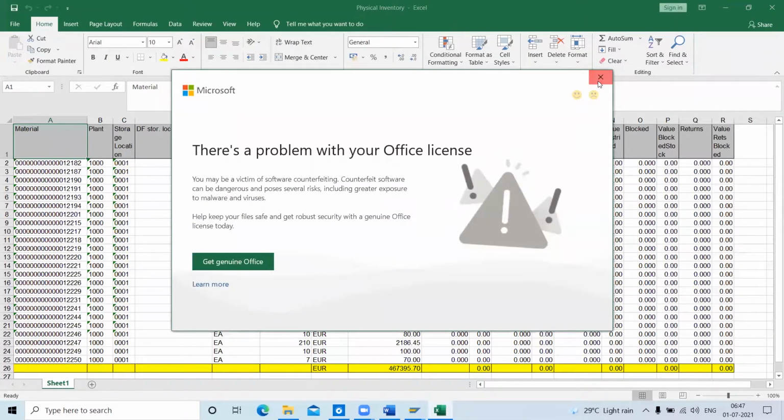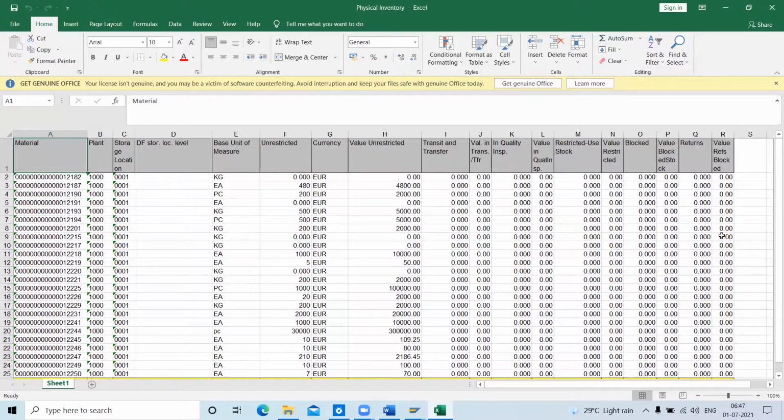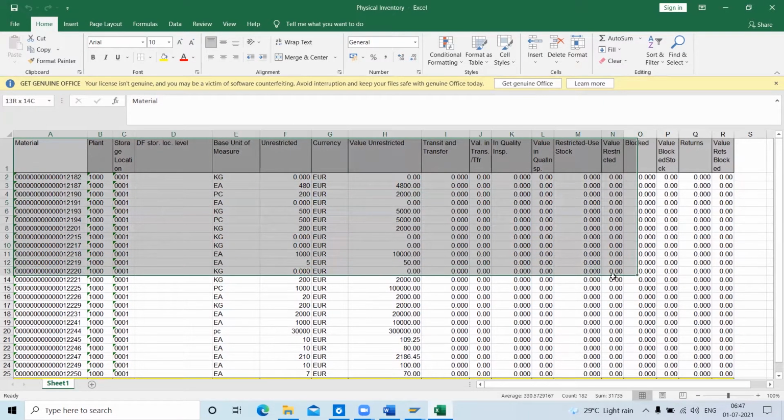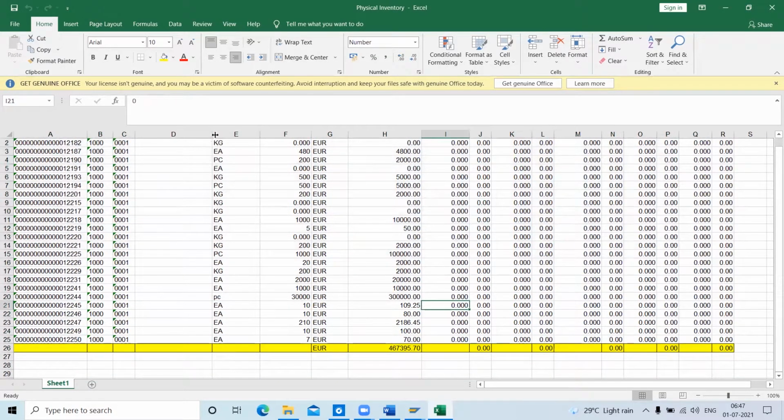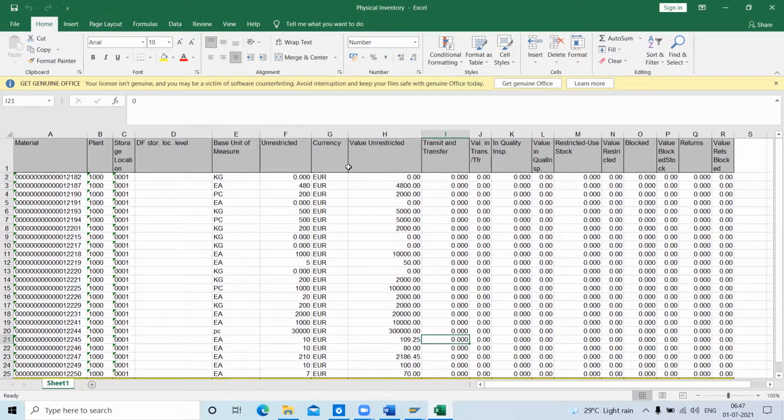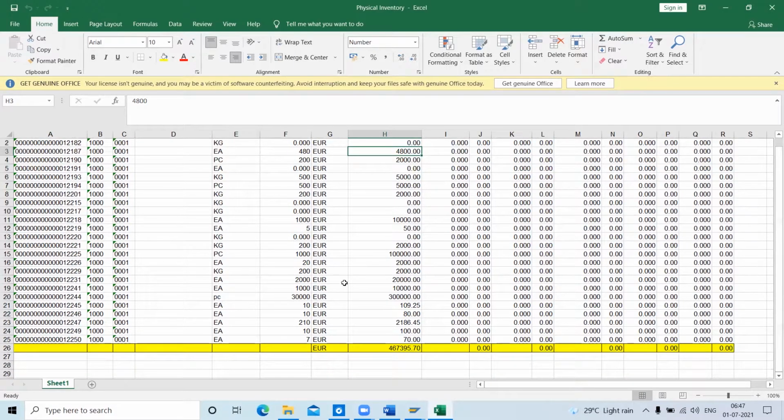Now I have saved this, converted this system form into Excel form. Now you can see all I got is Excel. In real time also we can have different reports like this. This is my unit of measurement, the unit I'm using, and this is the currency. For this stock, how much value is lying on my floor? All is in euro. You can see this many euros are lying in my 0001 storage location, quantity-wise.